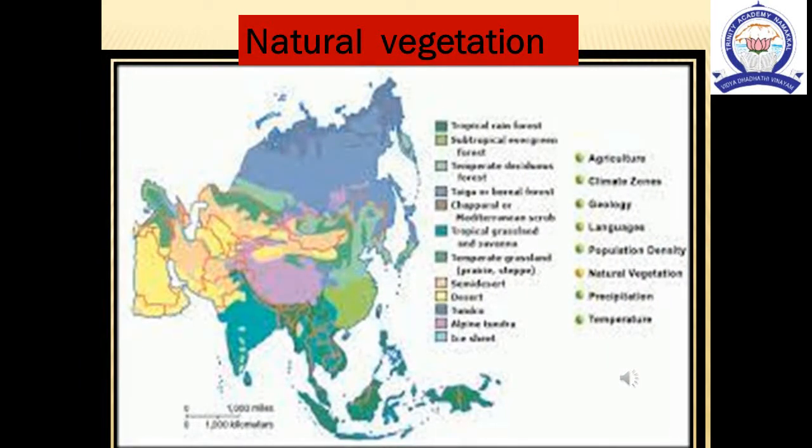Next, natural vegetation. Natural vegetation depends upon rainfall, temperature and soil. As Asia stretches from the equator to poles, all types of vegetation are found here. Some rare species are found in Asia.